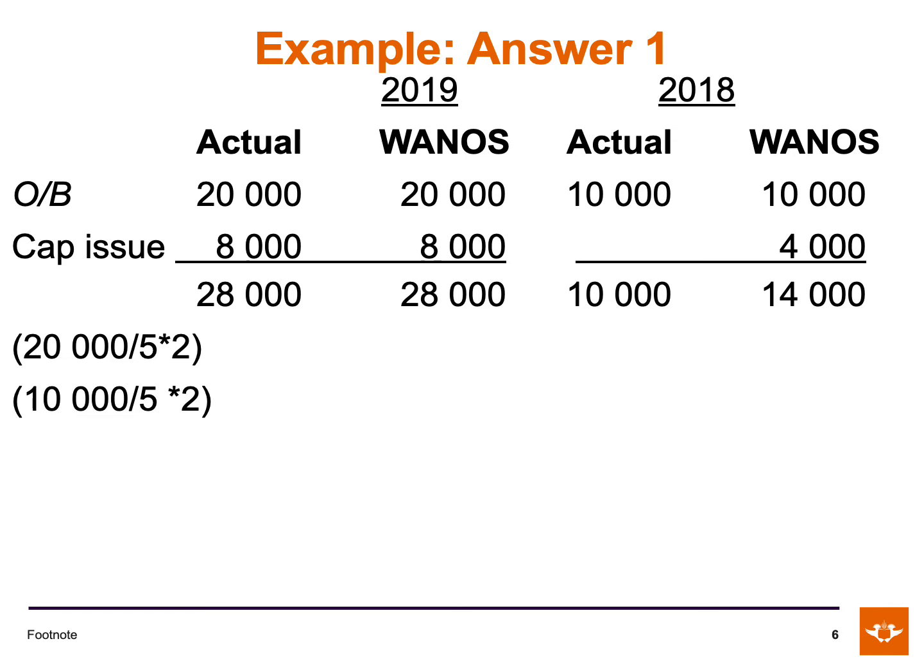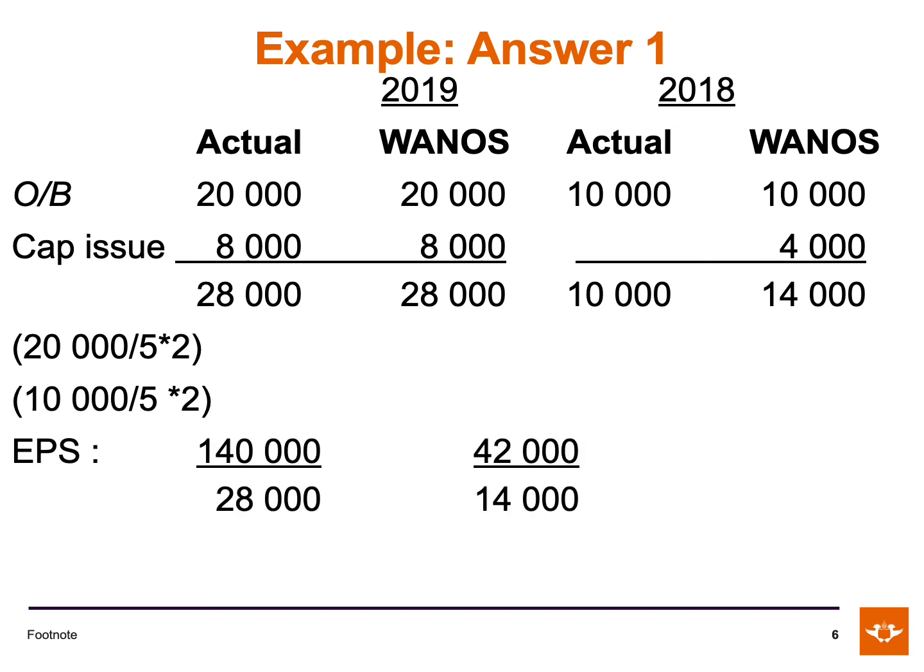So the WANOS at the end of 2018 is 14,000 shares, and the WANOS at the end of 2019 is 28,000 shares. So the earnings per share for 2019 will be 140,000 earnings divided by 28,000 shares, giving us an amount of 500 cents, and the earnings per share for 2018 will be 42,000 Rand earnings divided by 14,000 shares, giving us an amount of 300 cents.